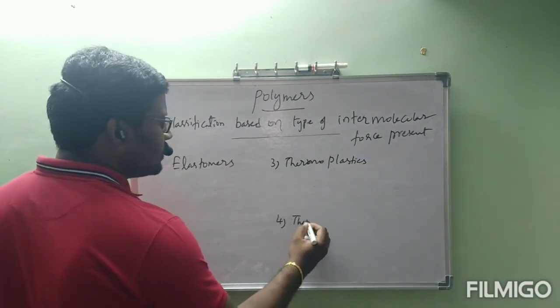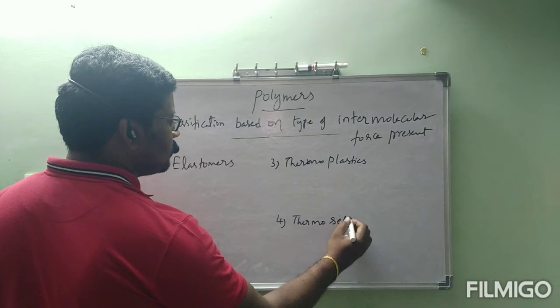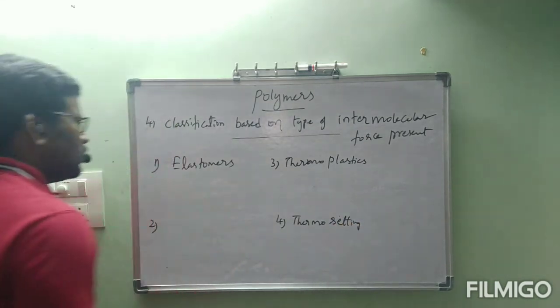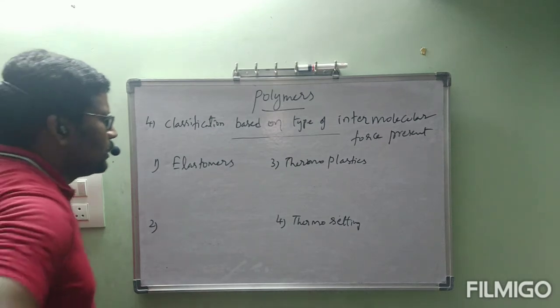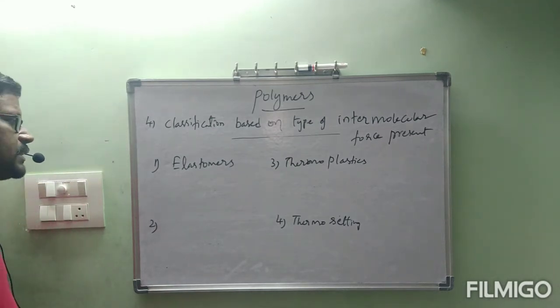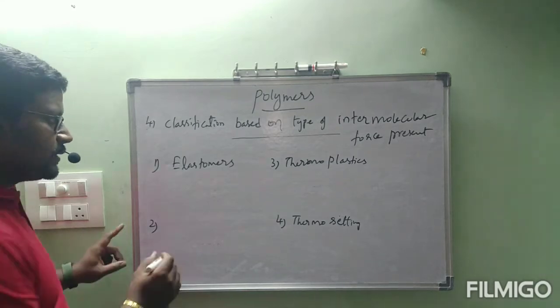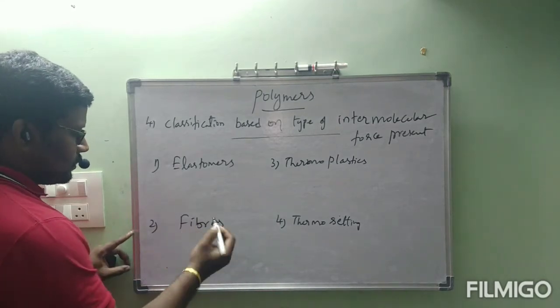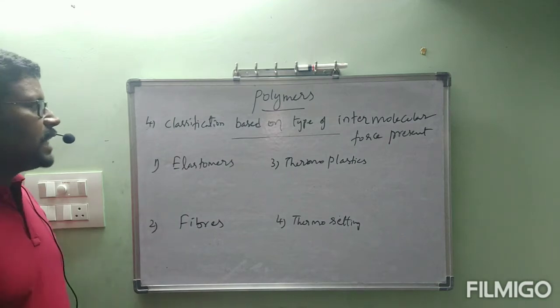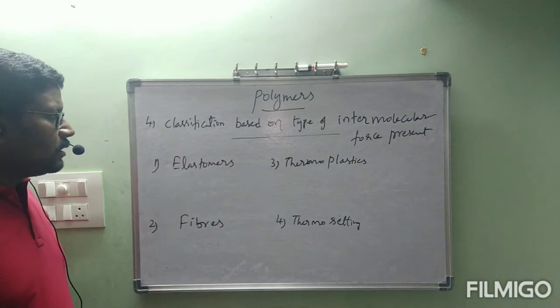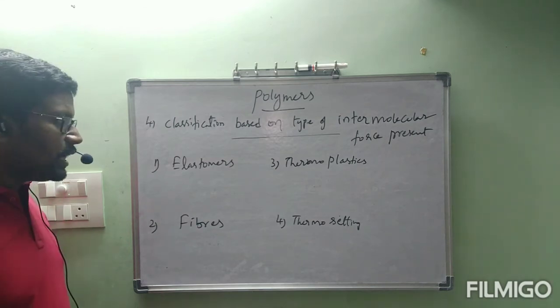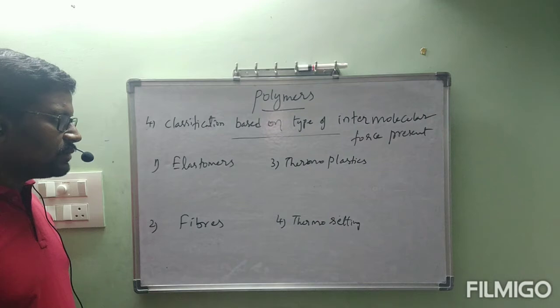Fourth one, thermosetting plastic. Elastomers, thermoplastics, thermosetting plastics, fibers. Okay, see all of you. Classification based on type of intermolecular force present. Depending on type of intermolecular force present, polymers are classified into four types. Those are elastomers, fibers, thermosetting, thermoplastics.